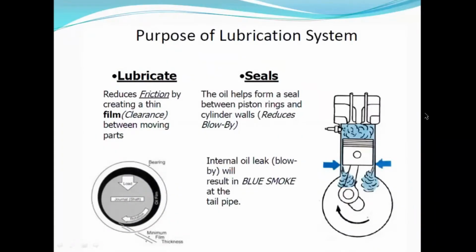So purpose of lubrication system: it reduces friction by creating a thin film clearance between moving parts. So here the oil will be provided that will create the film, so friction is going to reduce. It also acts as a seal. The oil helps form the seal between piston rings and the cylinder to reduce blow by. So blow by is the loss of your combustion gases into the crankcase that does not produce power. So that blow by will decrease. Internal oil leak or blow by will result in blue smoke at the tailpipe. It also produces the blue smoke.